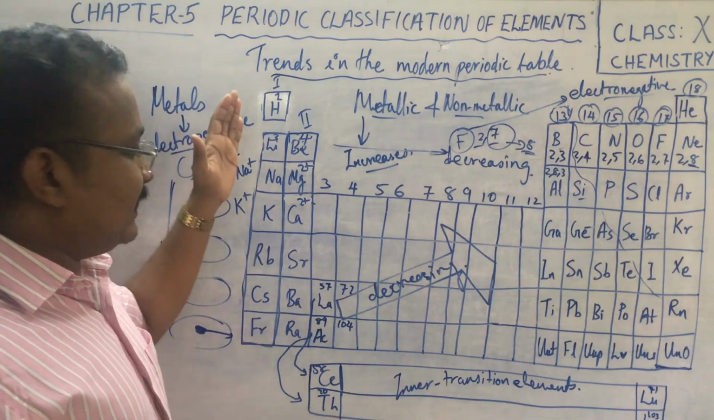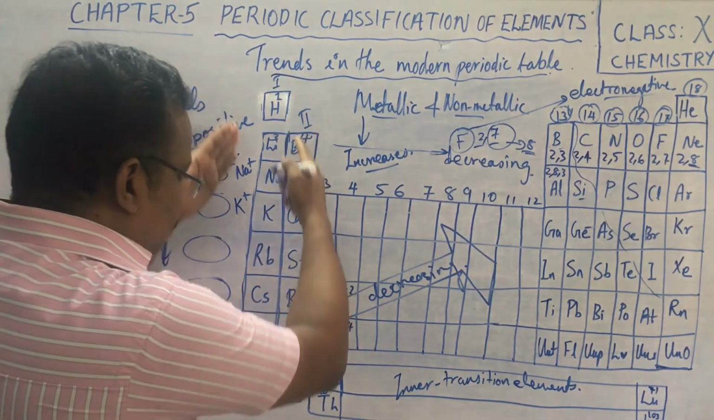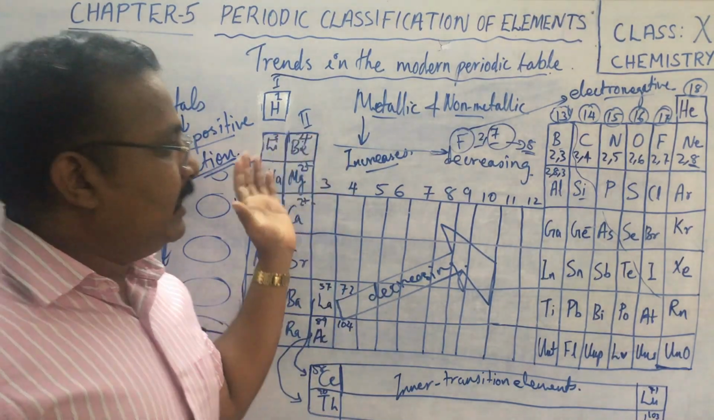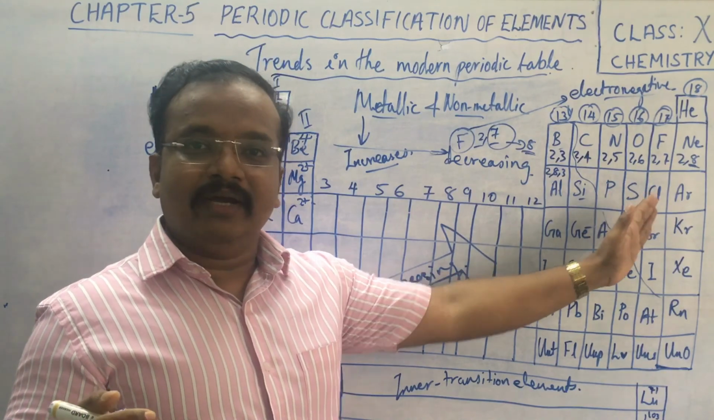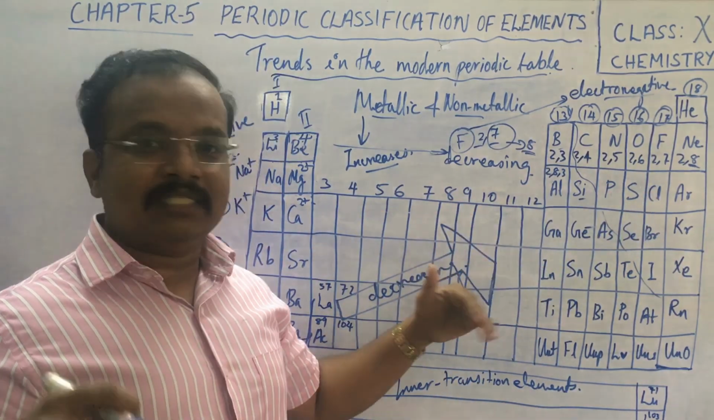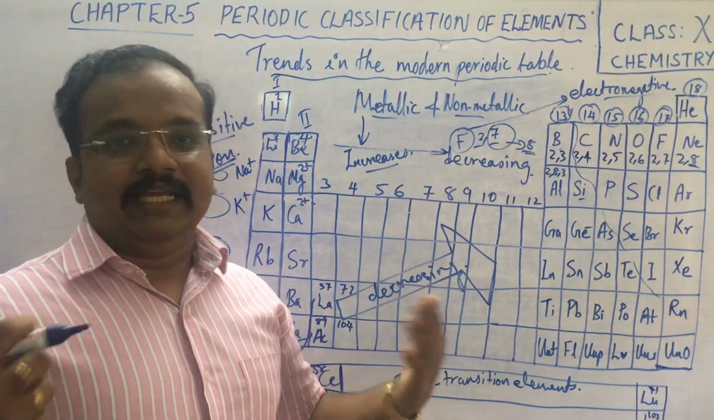So in trends, as we have discussed, down the group metallic character keeps on increasing, and in a period metallic character keeps on decreasing as the non-metallic character increases.